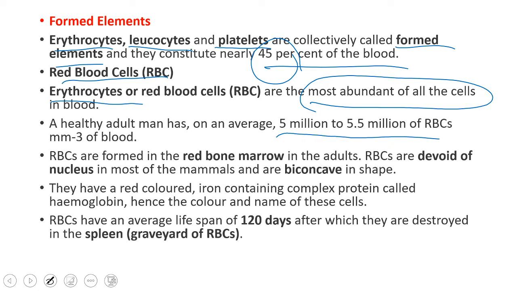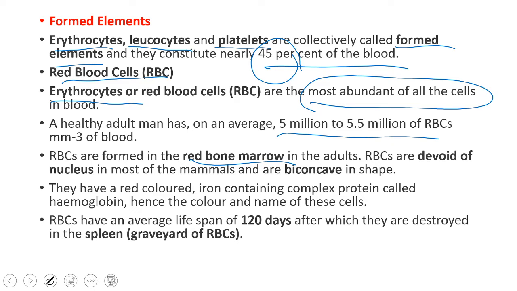And RBC are formed in red bone marrow. See, we have two types of bone marrow. One is red bone marrow and the other is yellow bone marrow. Red bone marrow is also called myeloid tissue, and RBC are formed from red bone marrow. From yellow bone marrow, WBC, white blood cells, are formed. It is yellow in color due to a high quantity of fats, like a higher number of fat cells present in yellow bone marrow. That's why it appears yellow, right?